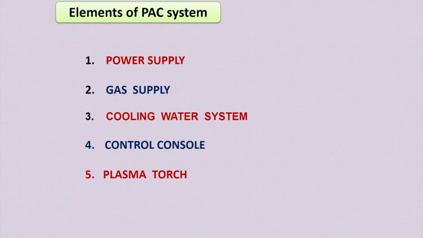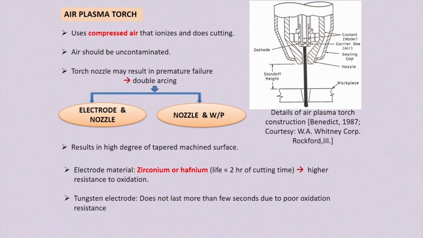The fifth element of the plasma arc cutting system is the plasma torch. There are different kinds of plasma torches available in the market. The first one is the air plasma torch. You can see at the right hand side the schematic diagram of the air plasma torch. This is the carrier gas, and the carrier gas is coming in.